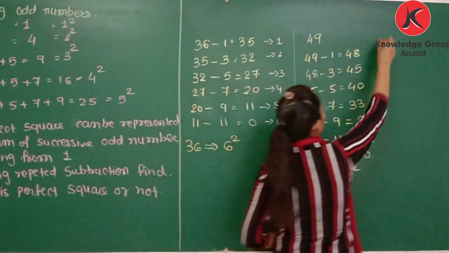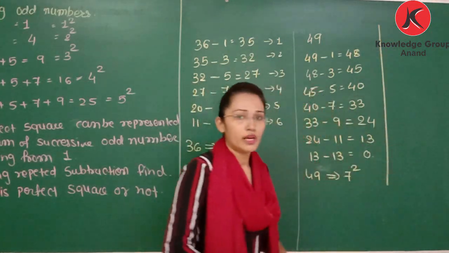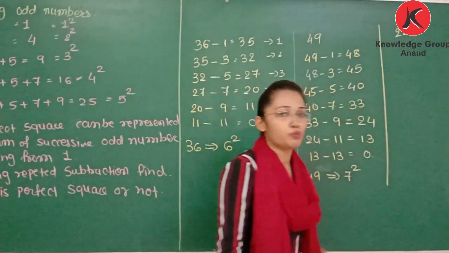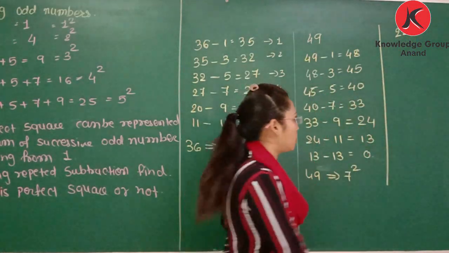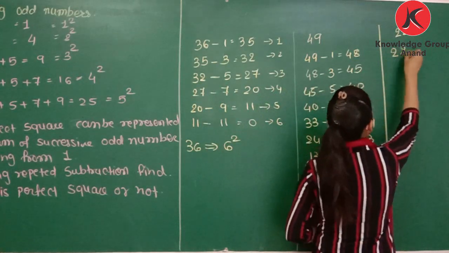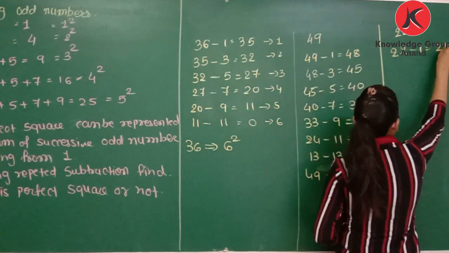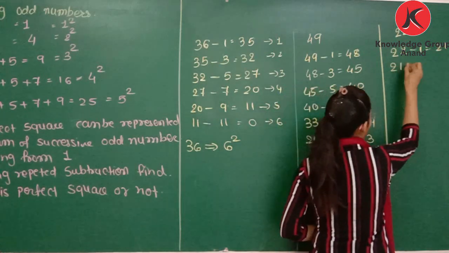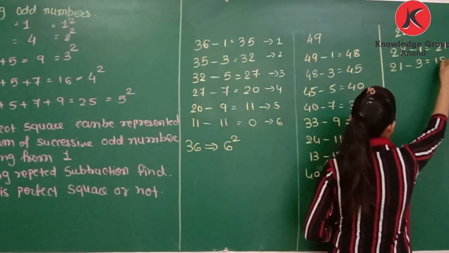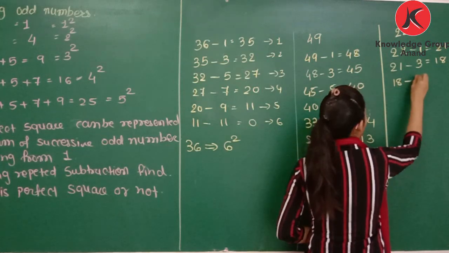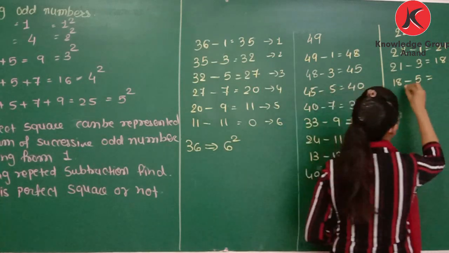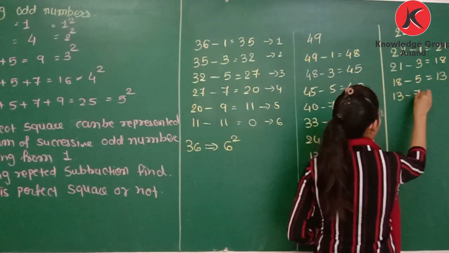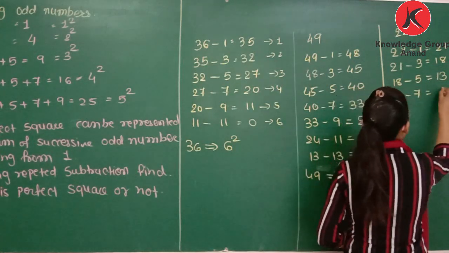One more example. 22. If you want to check whether 22 is a perfect square or not, you need to subtract consecutive odd numbers. 22 minus 1 is 21. 21 minus 3 is 18. 18 minus 5 will give 13. 13 minus 7 will give 6.